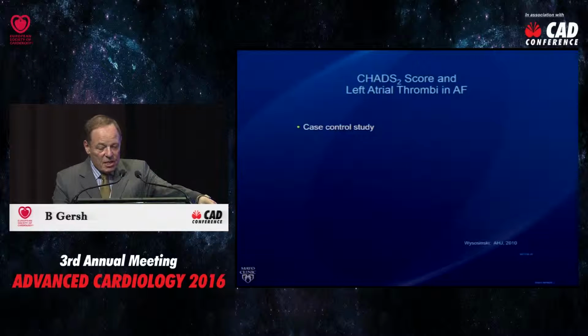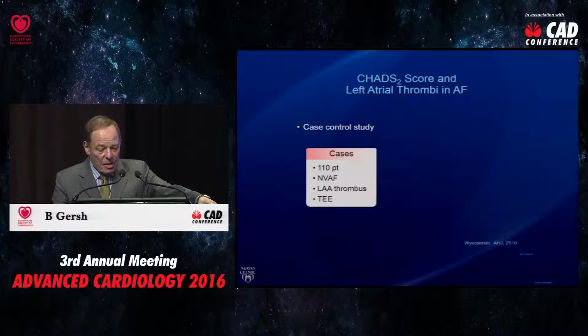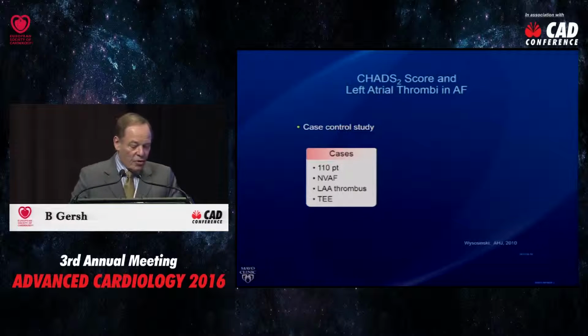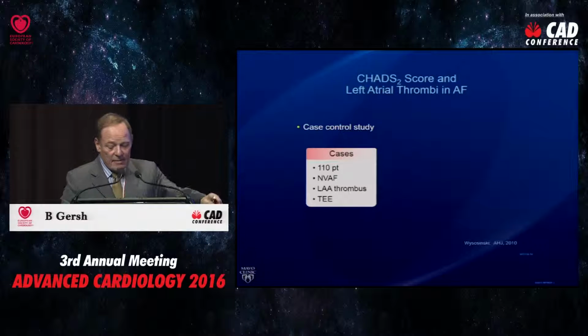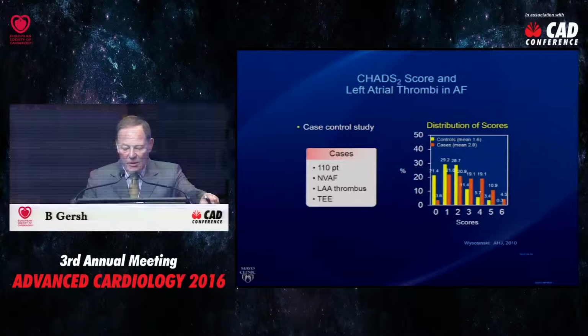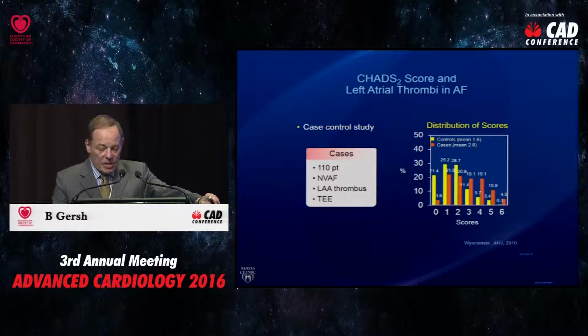Now, this is a study from our institution about the CHADS-2 score, a case control study of 110 patients with non-valvular atrial fibrillation and left atrial appendage thrombus who underwent TEE. What you can see is the distribution of scores.